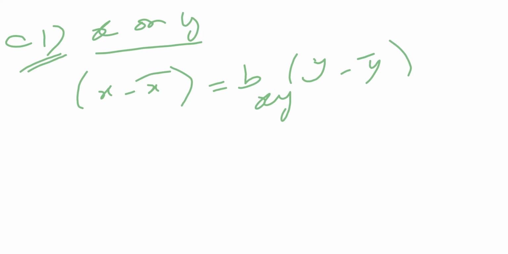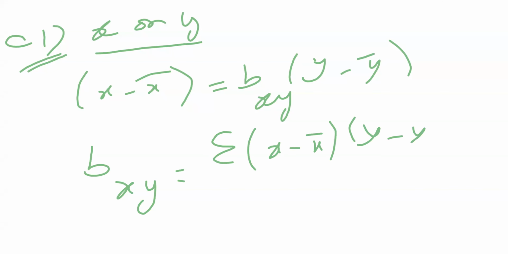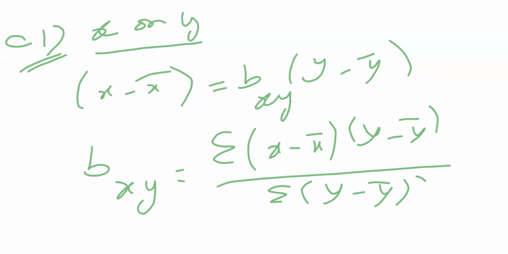Here we find the value of b of x comma y. Here x bar and y bar are the arithmetic means. Here b of x on y will be defined by the formula: sigma x minus x bar into y minus y bar by sigma y minus y bar of the whole square. Substituting in this equation gives the regression equation of x on y.